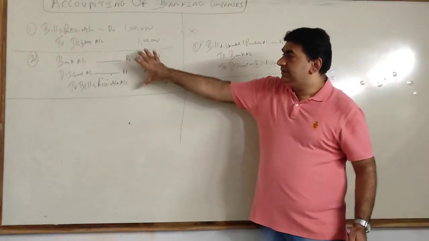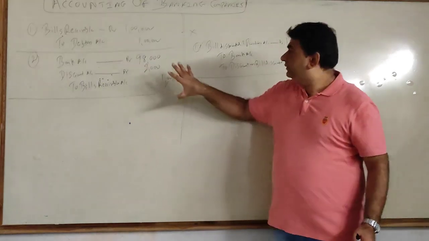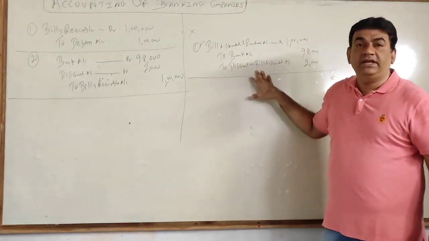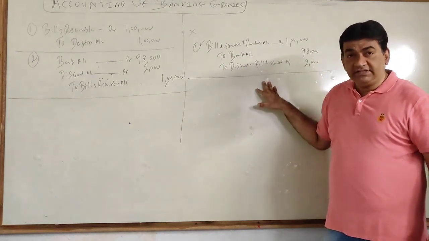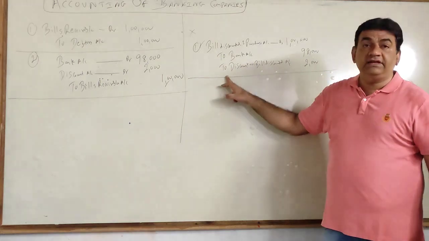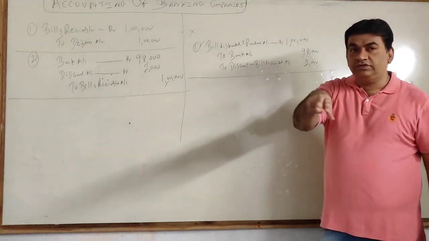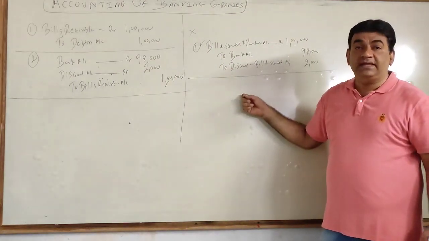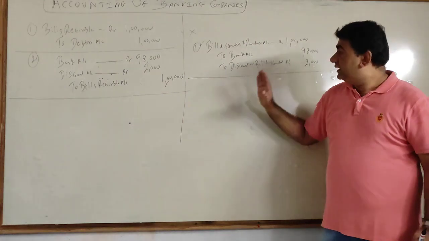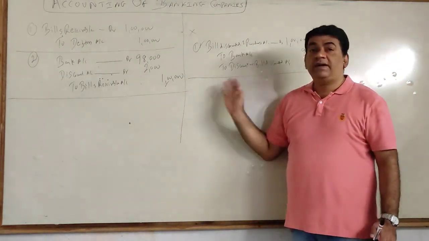So see, the same transaction we understood from our point of view, and this we are doing from the bank's point of view. Clear with this? So this is the entry which the bank will pass. In each and every sum, for the first 2-3 classes, this entry will be there.